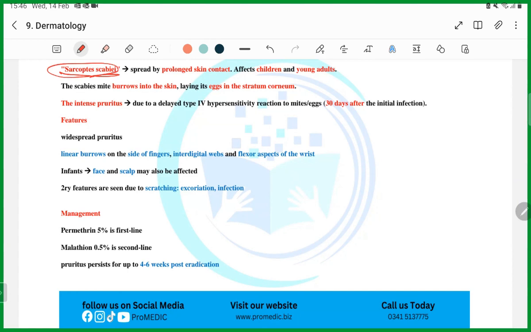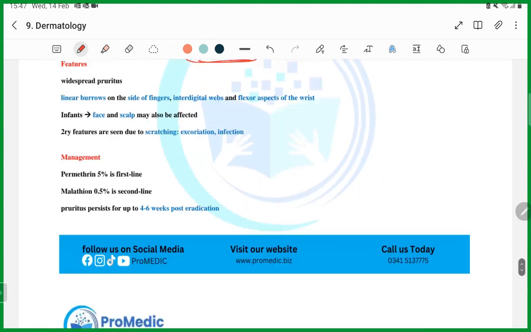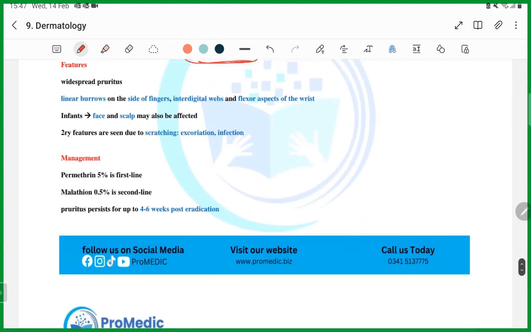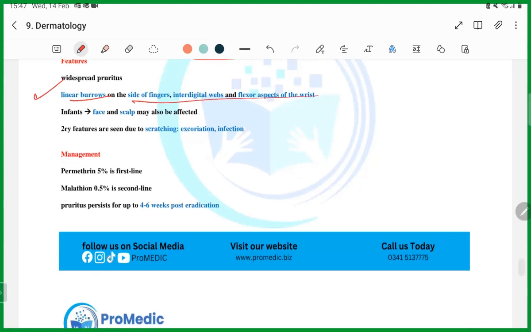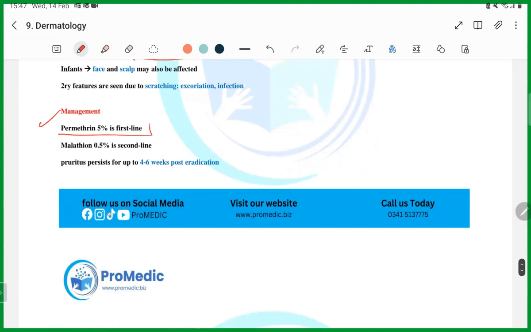Then the other thing they ask is type 4 hypersensitivity reaction. Then they will give you that a child or a family member has linear burrows in the interdigital webs. Okay, what is the diagnosis? Scabies. Other important thing, permethrin 5% is the first line of treatment.